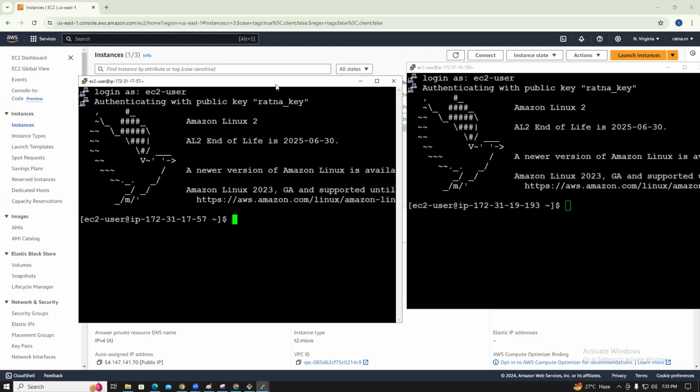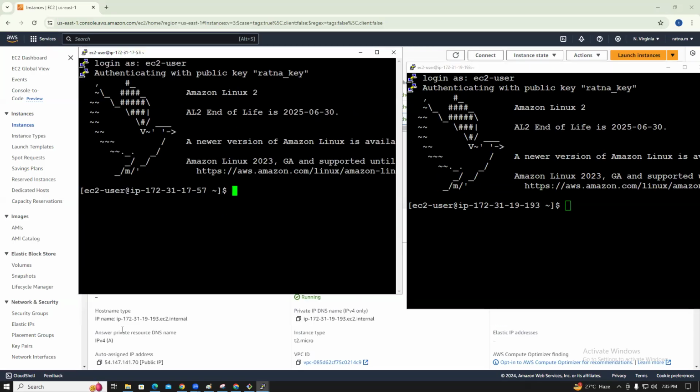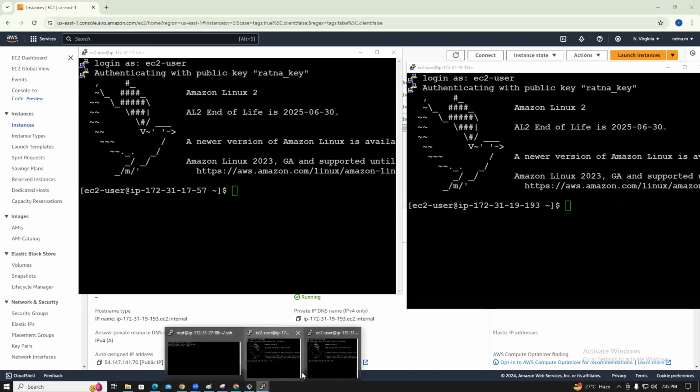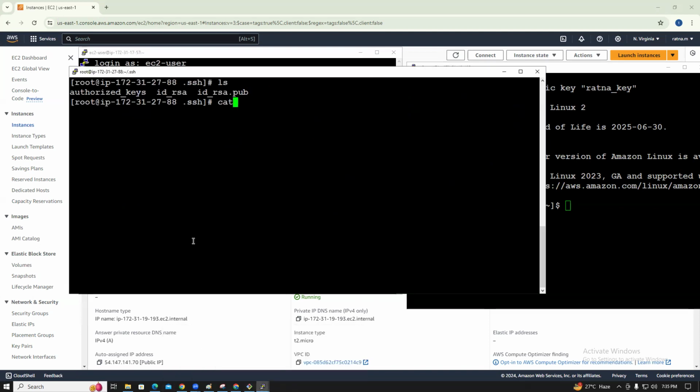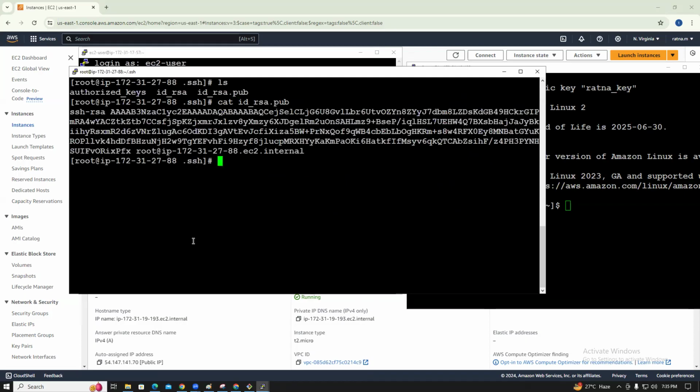This is one server, and this is the other server. So this is the server, guys. Cat which file, guys? The id_rsa.pub. Yes, this is the file.